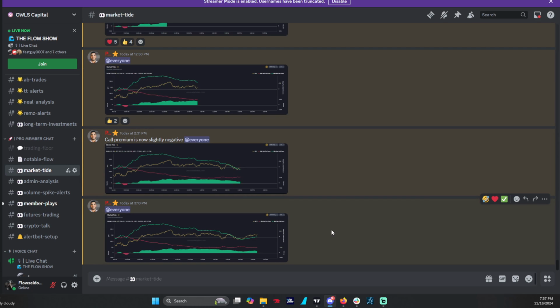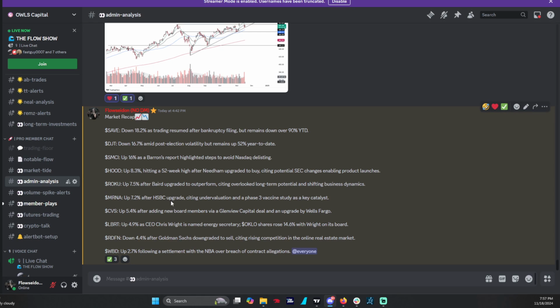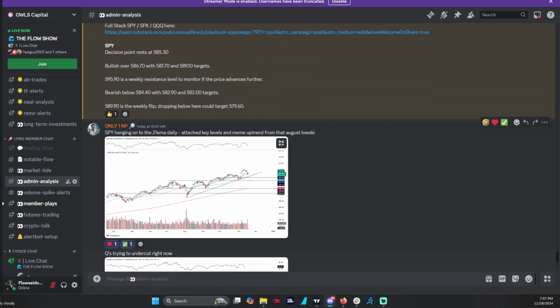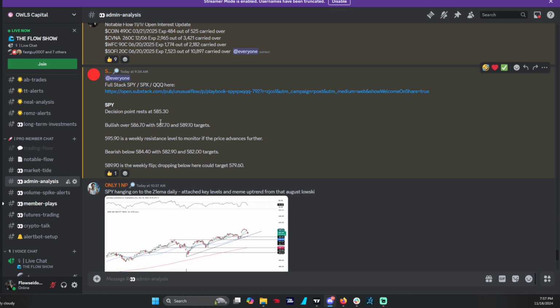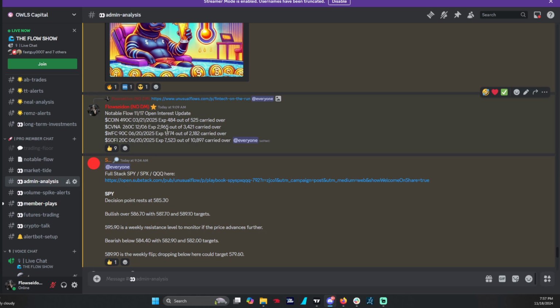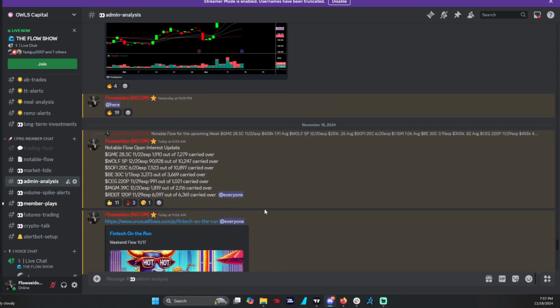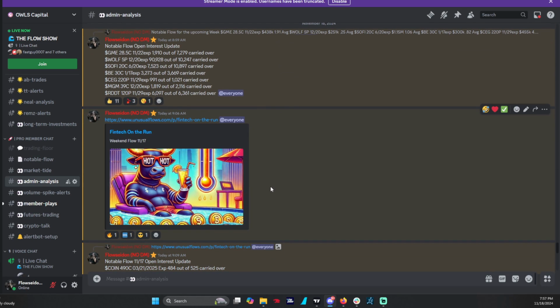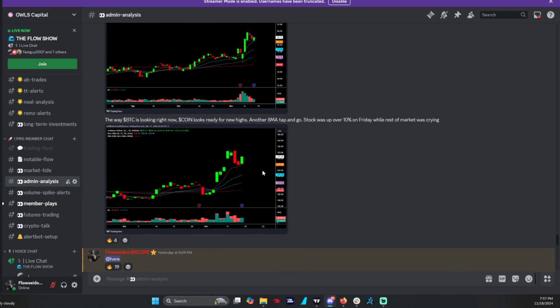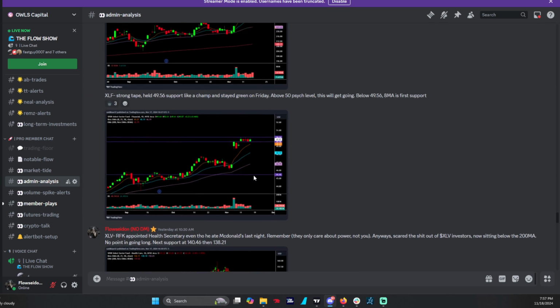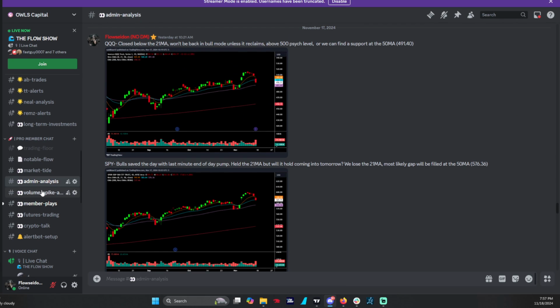Market tide. So Pro posts the market tide almost every hour. The net premium on calls, net premium on puts, basically how the market is doing based on options premium. Admin analysis, this is where we post the market recap. MP will post some analysis. Subrocks will post the Substack for QQQ and SPY levels. I'll post the open interest updates for the notable flow that we post, and also our Substack with the notable flow explanations. And we'll also put our charts and whatever else that we think is important in this channel.